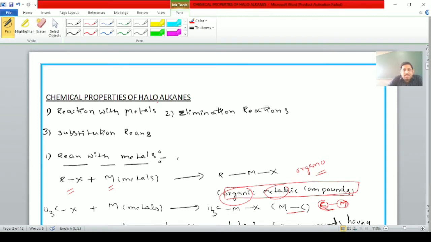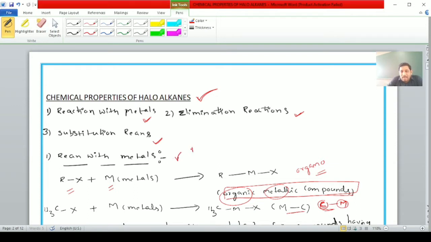Observe clearly, students. In this topic, there are three subtopics: reaction with metals, elimination reactions, and substitution reactions. First one, students, reaction with metals.